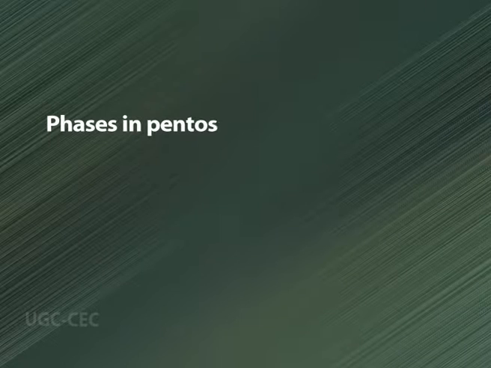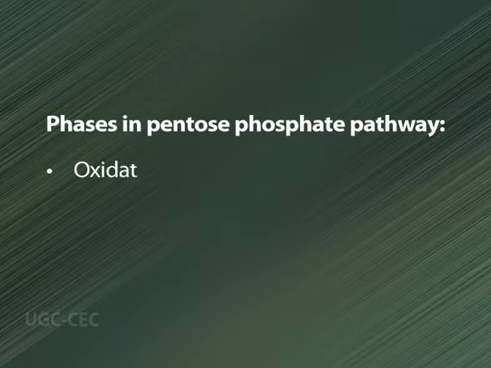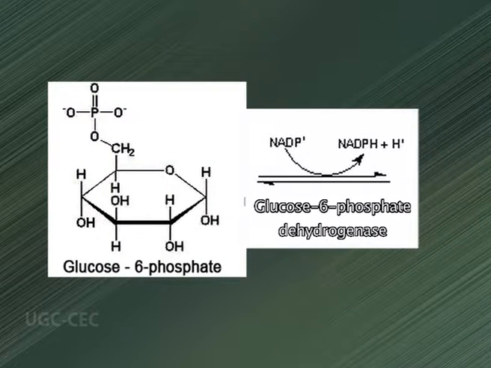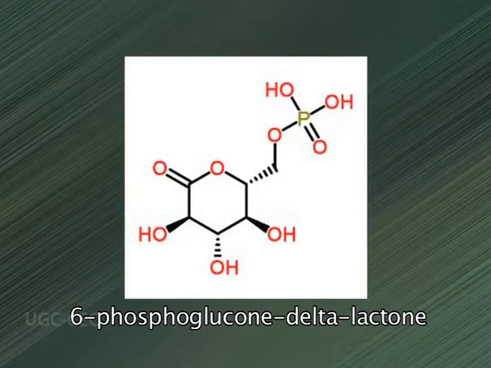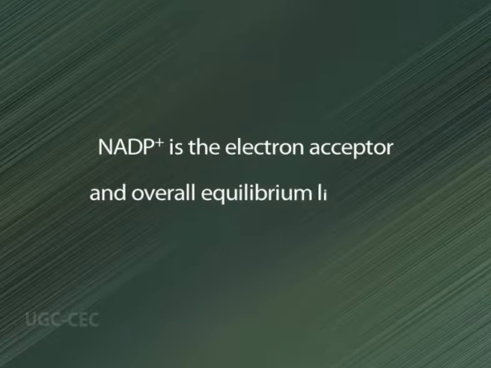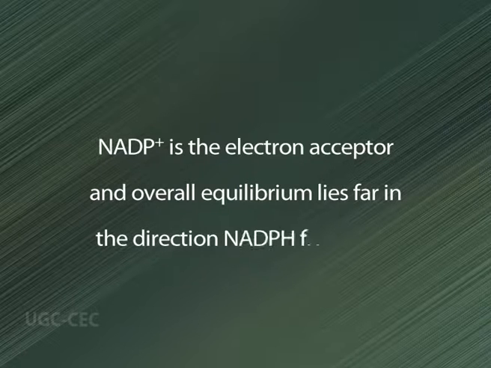In the pentose phosphate pathway, we have two phases. One is the oxidative phase and the second one is the non-oxidative phase. First, we will deal with the oxidative phase of the pathway. The first reaction of the pentose phosphate pathway is the oxidation of glucose 6-phosphate by glucose 6-phosphate dehydrogenase to form 6-phosphoglucono delta-lactone, which is an intramolecular ester. NADP is the electron acceptor, and the overall equilibrium lies far in the direction of NADPH formation.